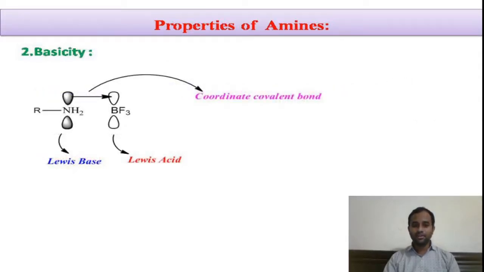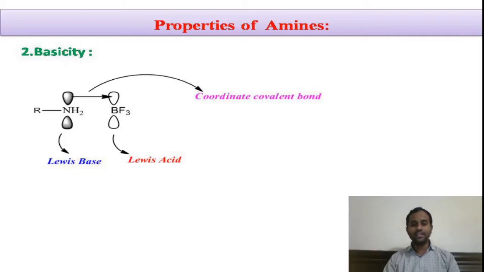Coming to the second property, that is basicity. What is a base? According to the Lewis concept, a base is nothing but a species having a lone pair, and which donates the lone pair to another species is called a base, right? Coming to the second property of amines, you know amines are nothing but the NH2 functional group having a lone pair, right? Whichever species having a lone pair, if it donates to the other species, that will act as a base. A base is nothing but an electron pair donor. Our amines are also electron pair donors.